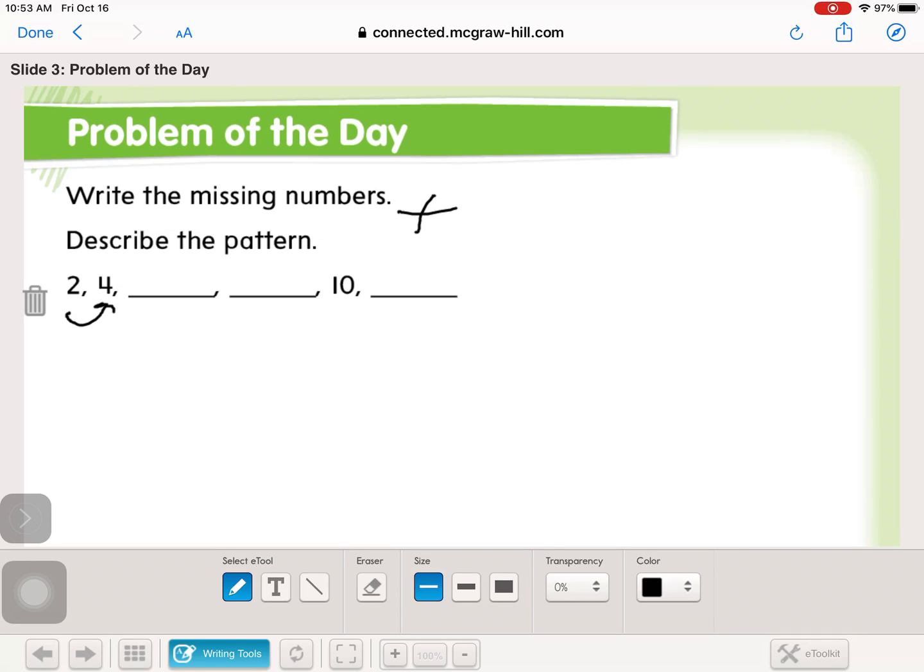And I can see here that it's getting bigger by 2, right? 2 plus 2 equals 4. So the pattern is plus 2. So 2 plus 2 is 4. 4 plus 2 is 6. 6 plus 2 is 8. 8 plus 2 is 10. 10 plus 2 is 12. And the pattern is plus 2.